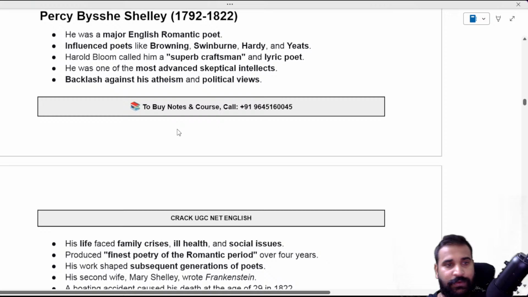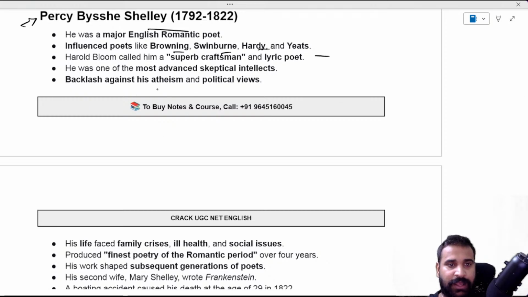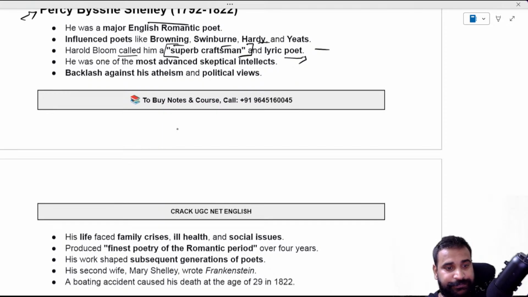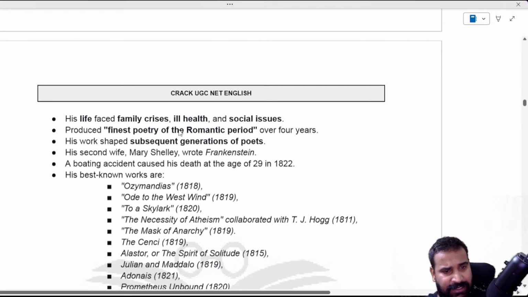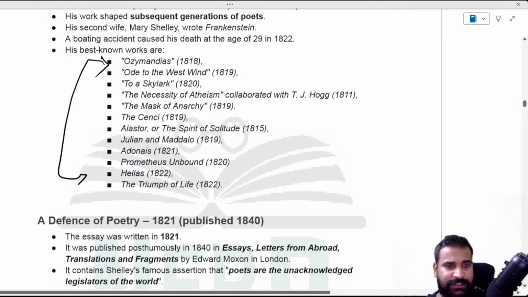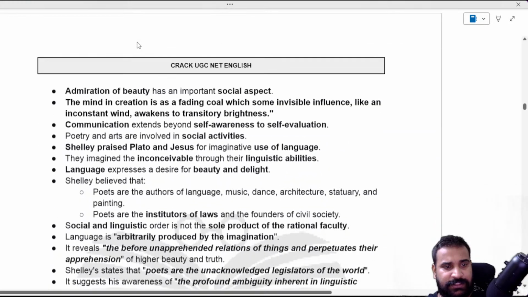Next, P.B. Shelley. As you know, today we have discussed P.B. Shelley in detail. You can go and watch about his life. As you know, he influenced Browning, Swinburne, Hardy, Yeats, and he was a romantic poet. Everybody knows, but of the later generation, not the first one; the later romantics, they are called. And Harold Bloom called him a superb craftsman and lyric poet, and one of the most advanced skeptical intellects. Anyway, we have discussed all these poems that he has written, so we can just skip and move to the Defence of Poetry.